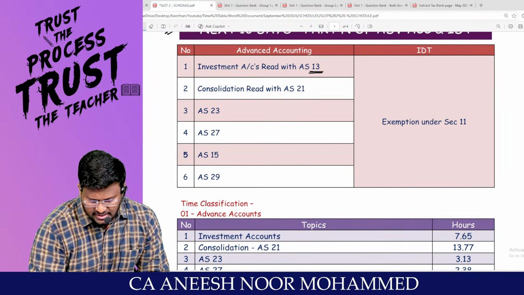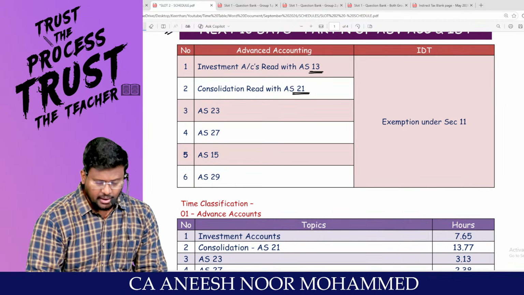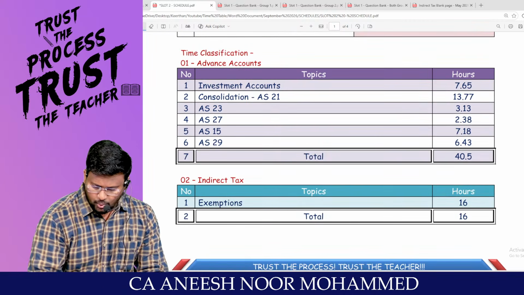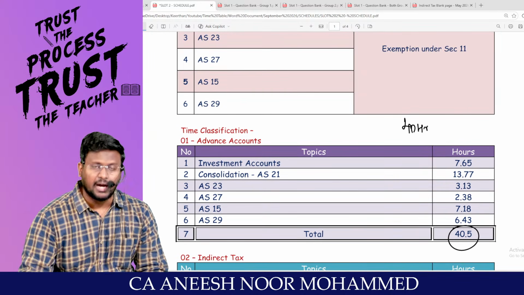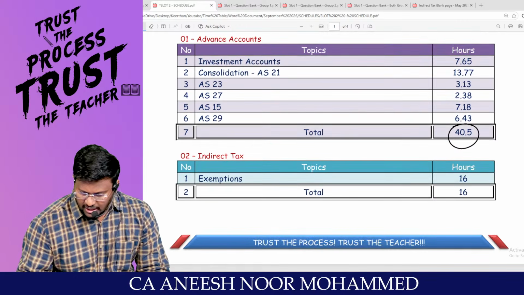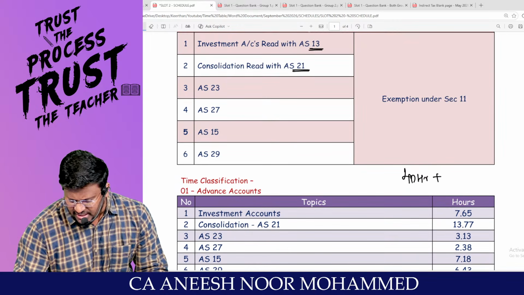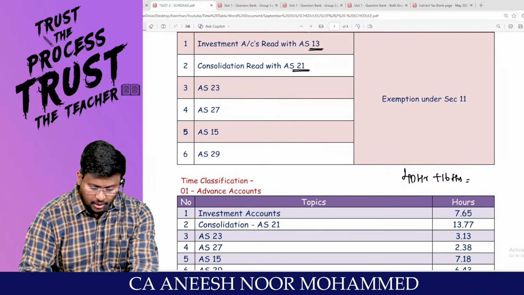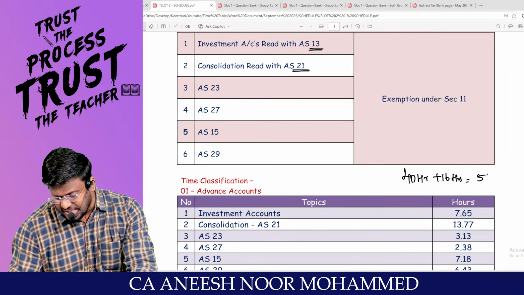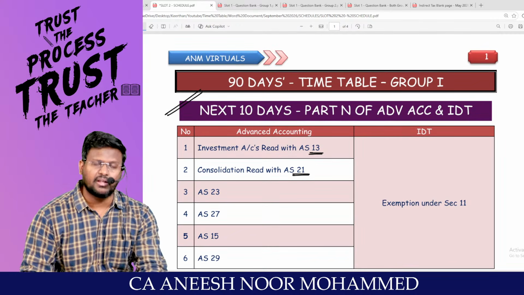Investment accounts as per AS 13, Consolidation AS 21, AS 23, 27, 15 and 29. This comes to 40 hours of classes in Advanced Accounting. And with regard to IDT exemption alone, 16 hours are there. So 40 plus 16, a total of 56 hours has to be completed within 10 days.